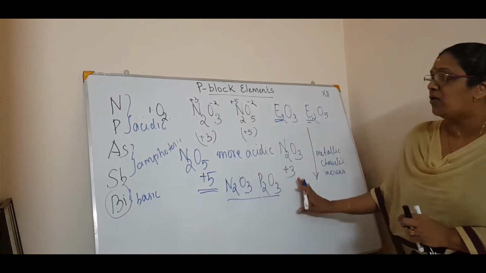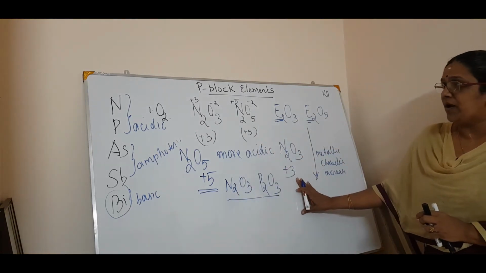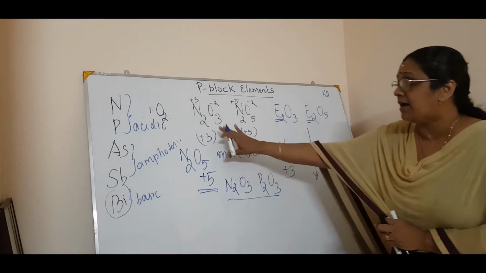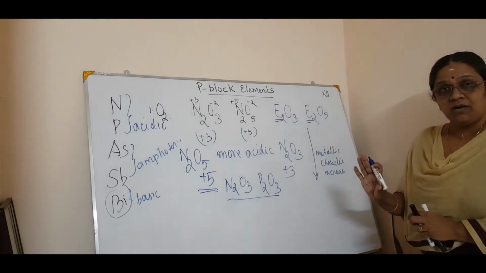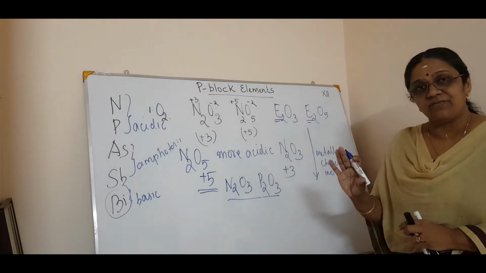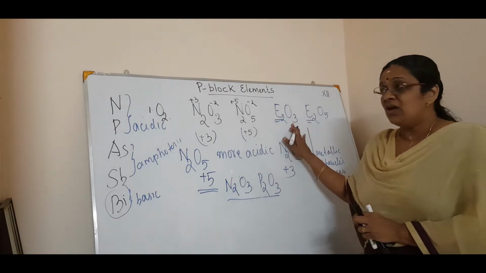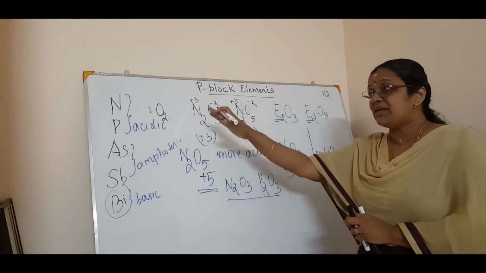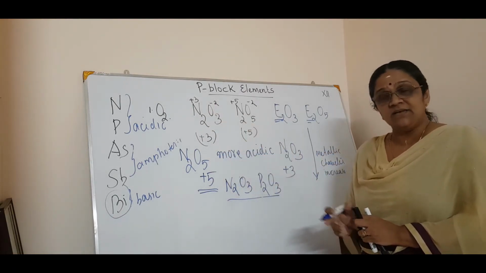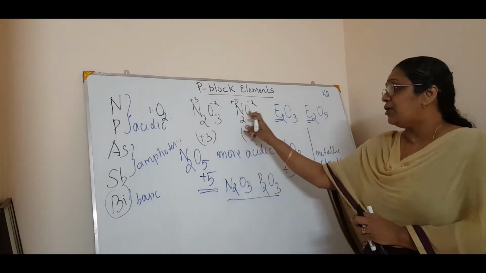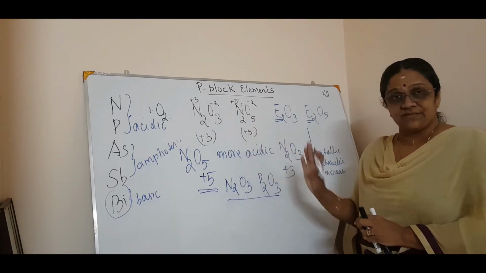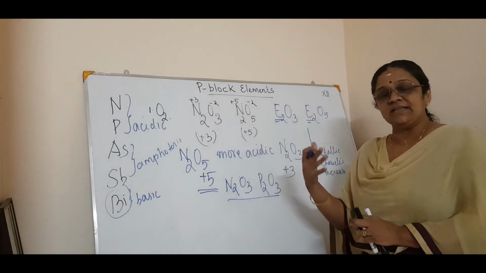So this is all about the oxides. Main oxides are E2O3 and E2O5. Now you take examples for that: N2O3, P2O3, As2O3 like that, and N2O5, P2O5, etc. Then you study the characteristics.